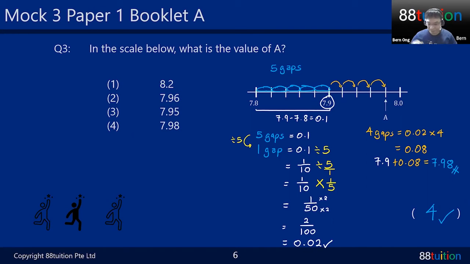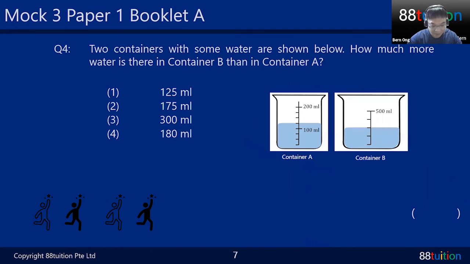Okay, moving on. Question 4 is something like gaps and difference also. Do you see that? Down here, check this out. This is 1 gap here. Let's take a look at the right-hand side. This is 1 gap here, 2 gaps here, 3 gaps here. Can you see that? So down here there are 3 gaps.